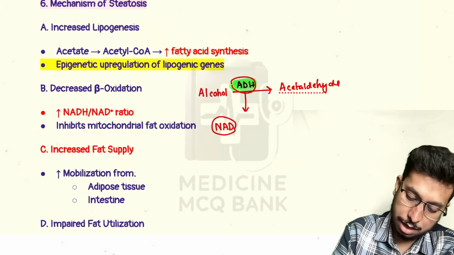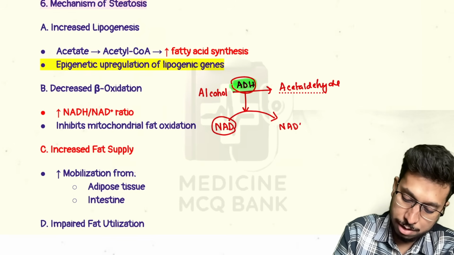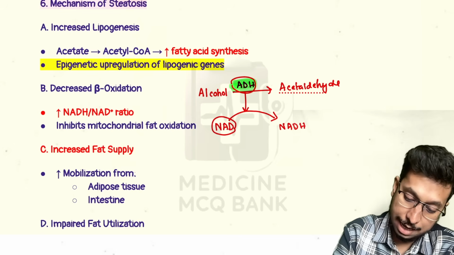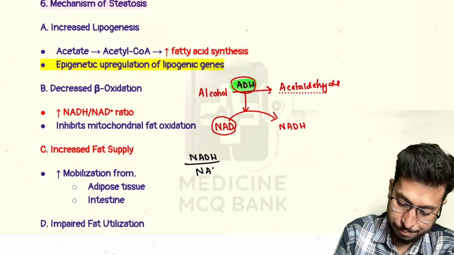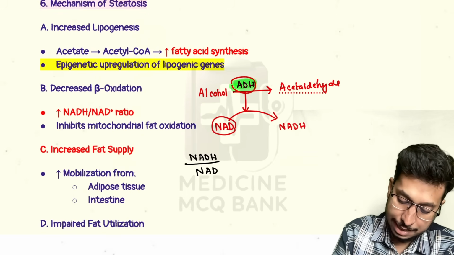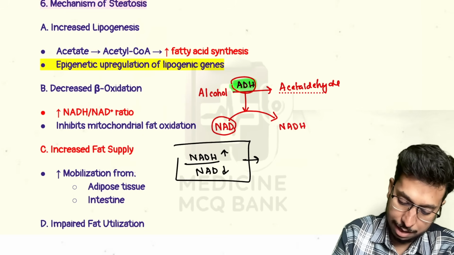NAD is utilized, and it results in the production of NADH. So if we look at the NADH to NAD ratio, what will happen? NADH will increase and NAD will decrease, so this ratio will increase.